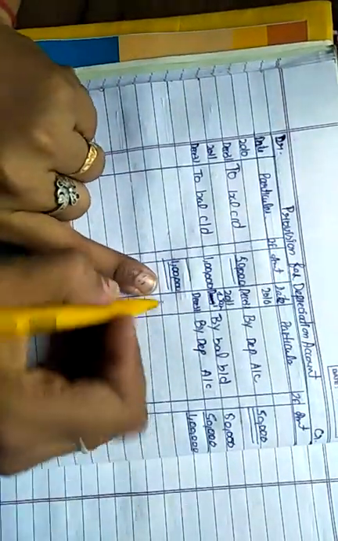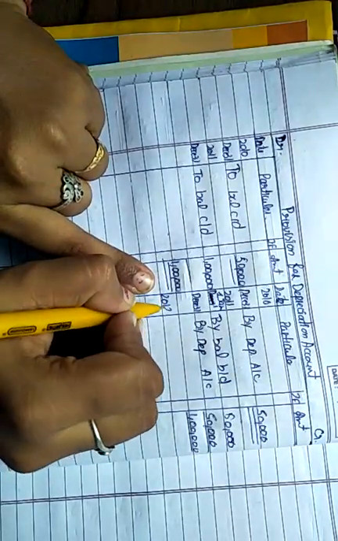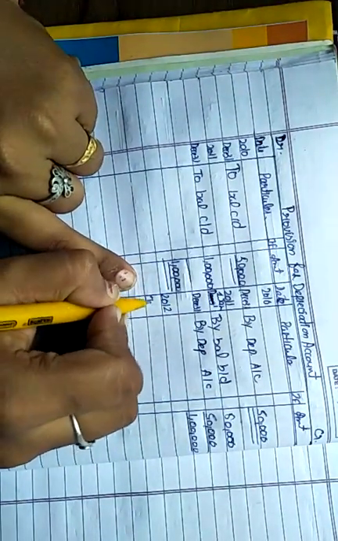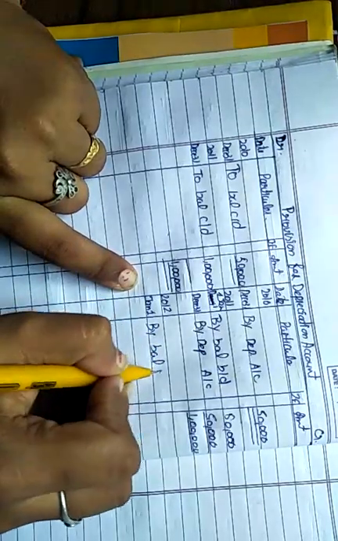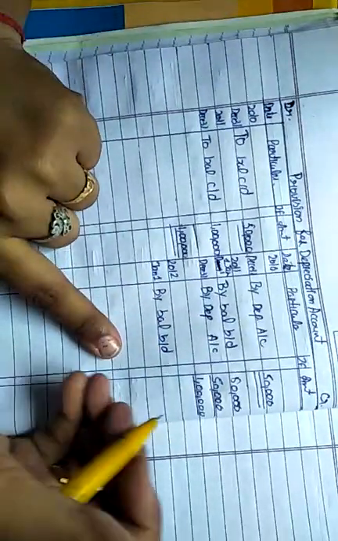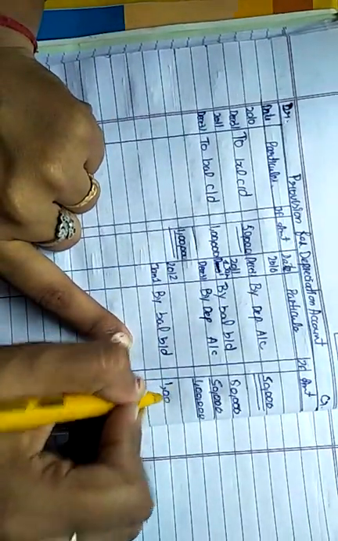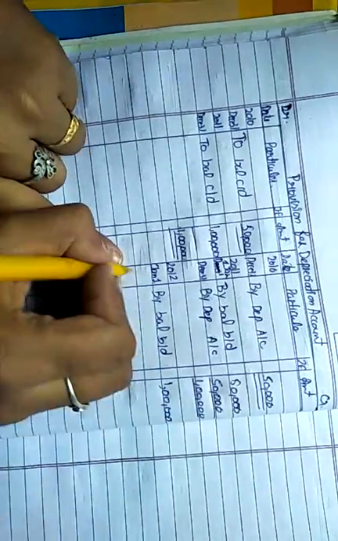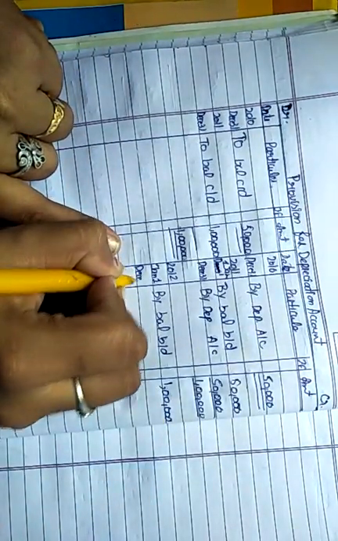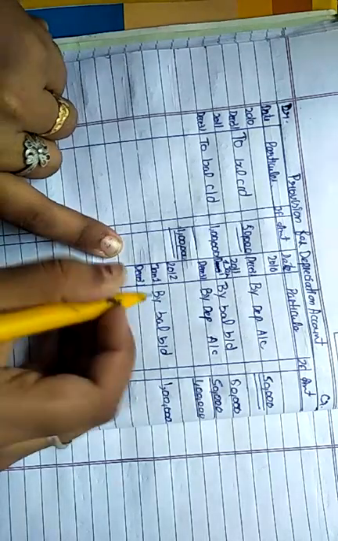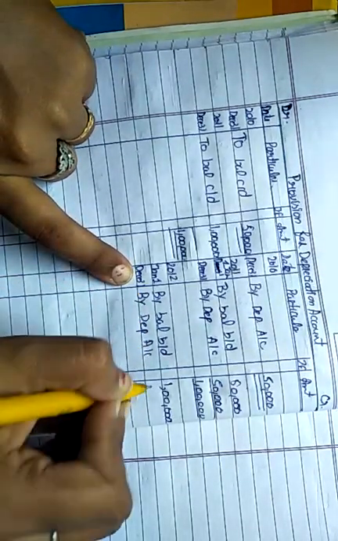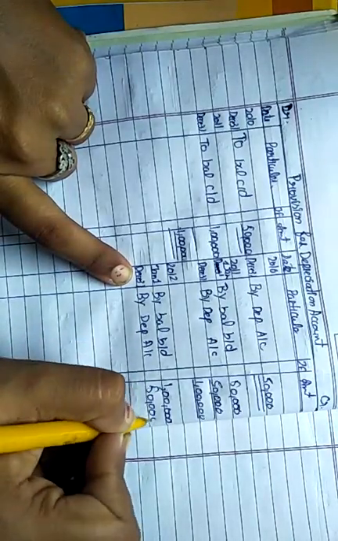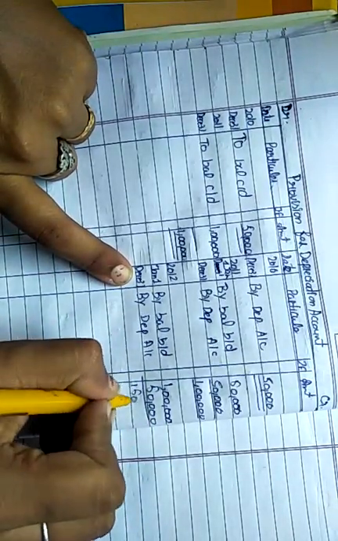After that, in the next year 2012 January 1st we bring down the balance. By balance brought down 1 lakh. Now depreciation for the next year 2012 is the same. By depreciation account 50,000. So 1,50,000 balance we carry down.